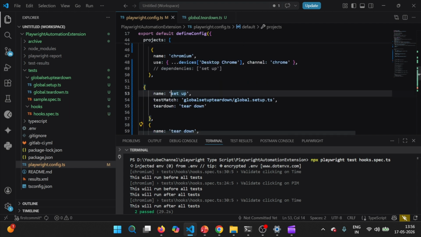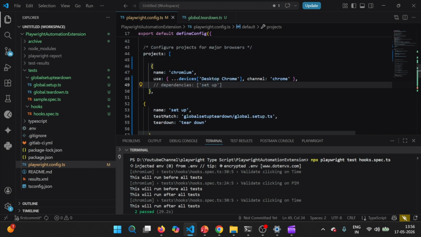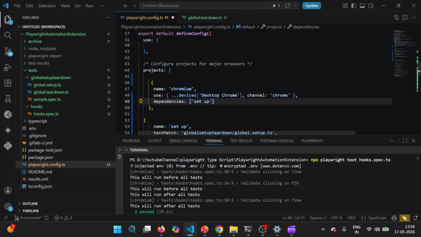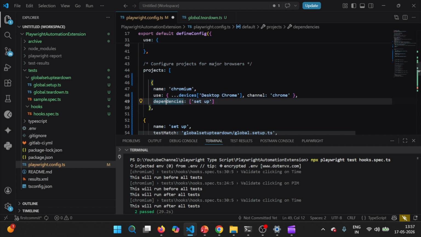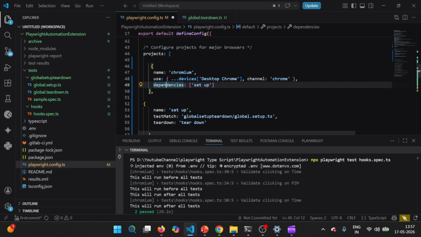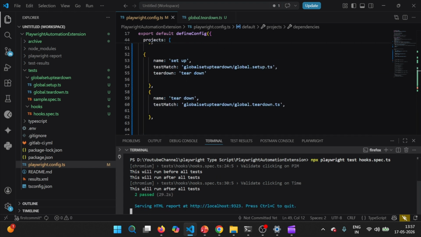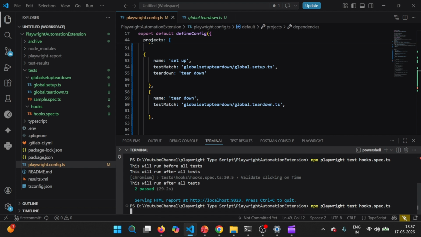And one more thing that you need to do is add this setup as a dependency in the real project that is responsible for execution of your test cases against the browser. So this is the project that we use to execute test cases against that particular browser. So we need to add a parameter dependencies, and here we provide the name of this setup project. Now let us re-execute these test cases and see how it behaves.